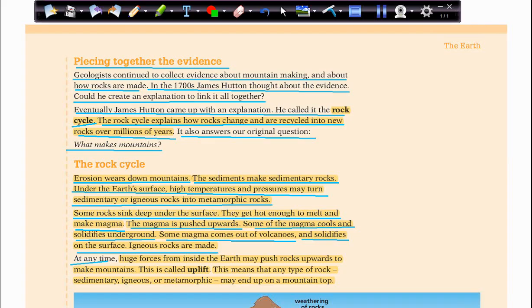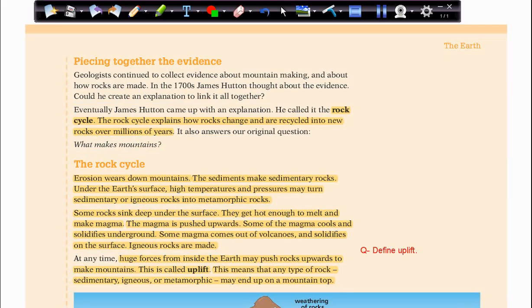At any time, a huge force from inside the earth may push rocks upward to make mountains. This is called uplift. So here we have a question. Define uplift. So what is uplift?